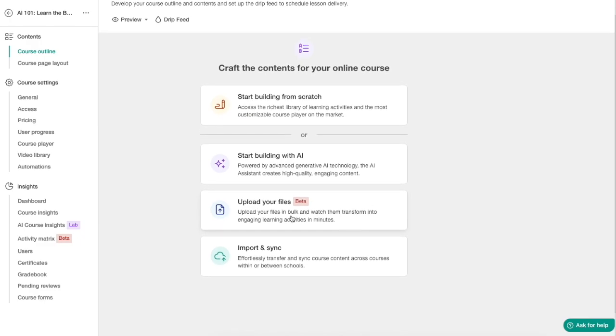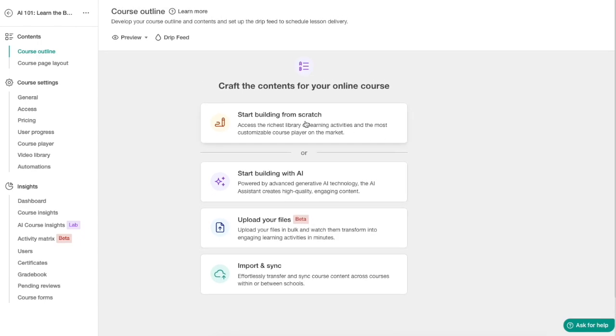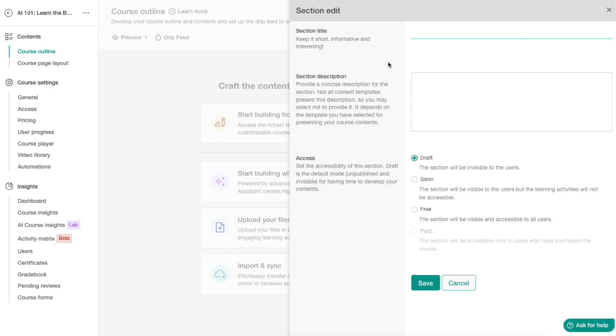And then obviously if you have some files, feel free to drop those in, and if you have a course elsewhere, then obviously feel free to sync it up with LearnWorlds. But let's click on start building from scratch. And this one allows you to create your first section for your course.